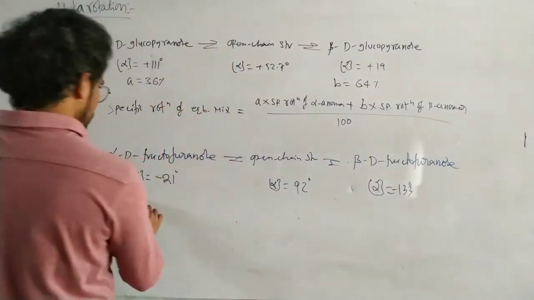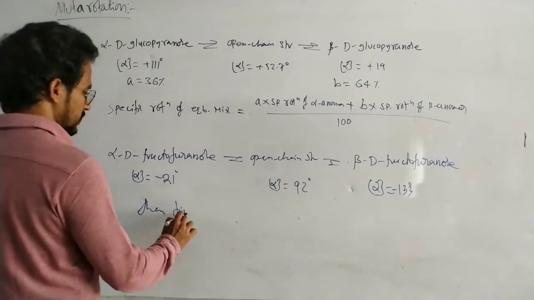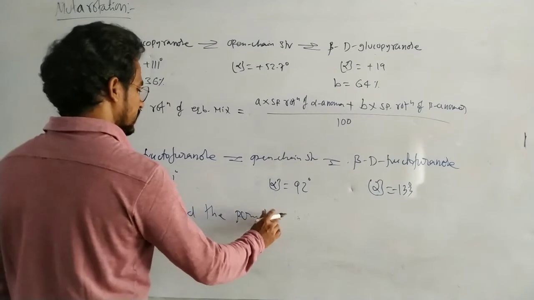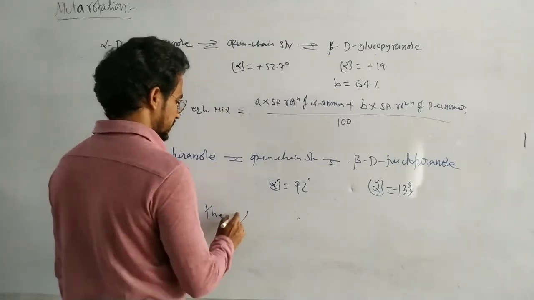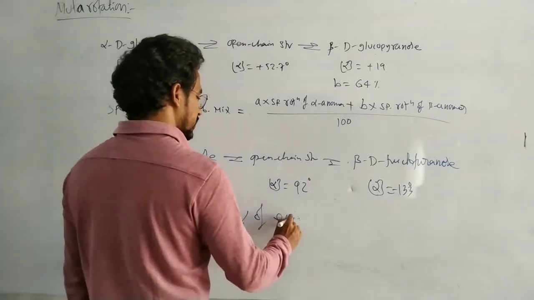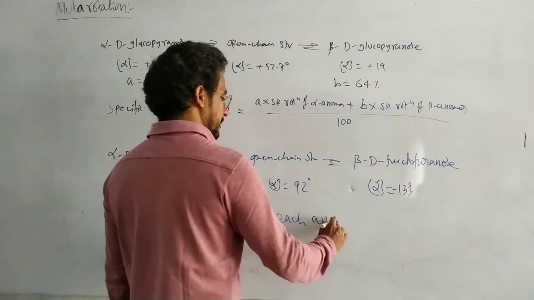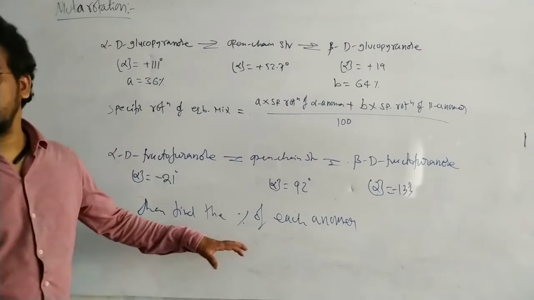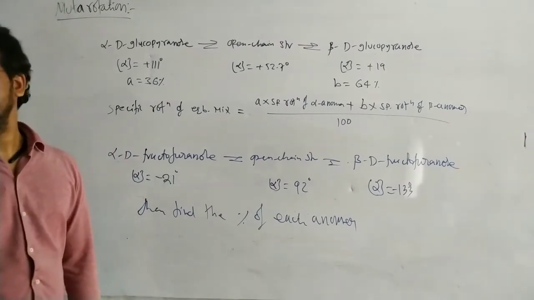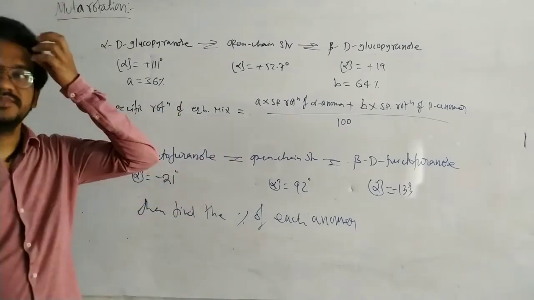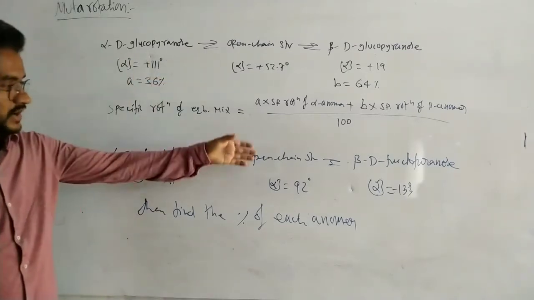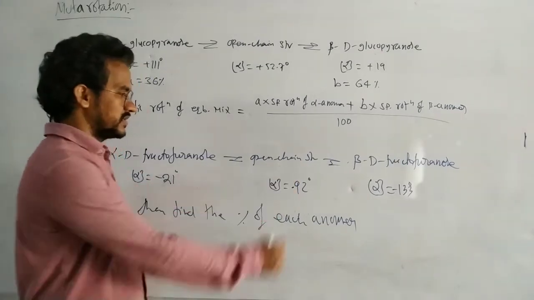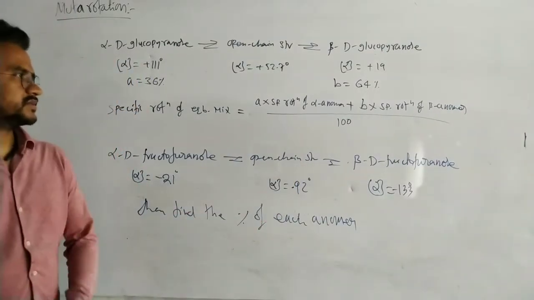Okay, then find the percentage of each anomer in this equilibrium. You can use this formula. The specific rotation is already given as 92, minus 92, of course, magnitude.